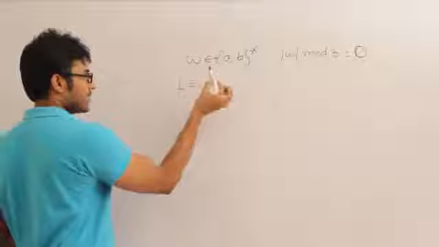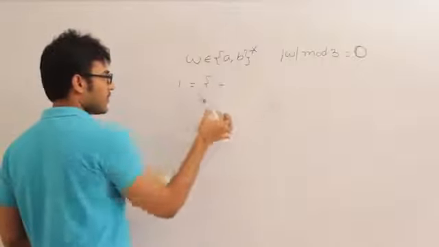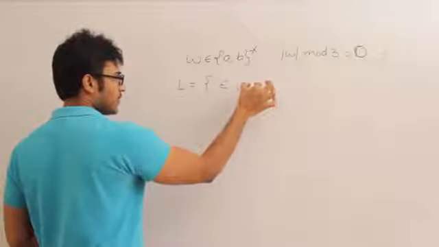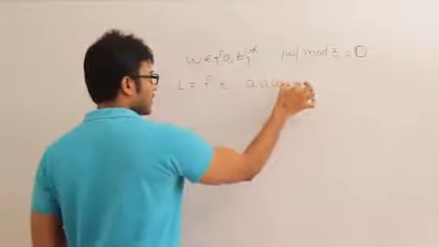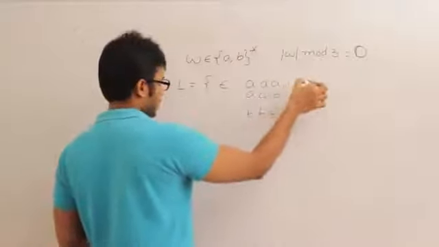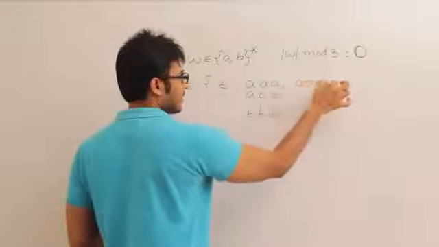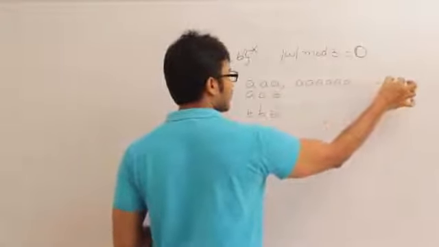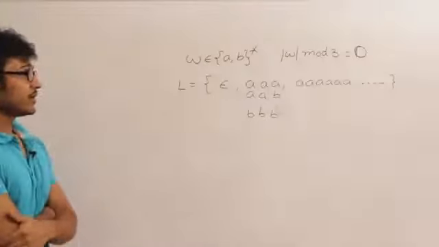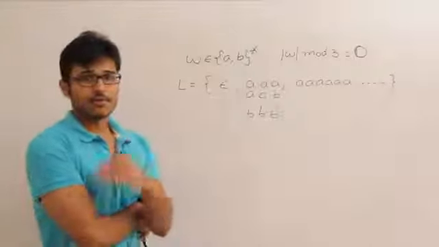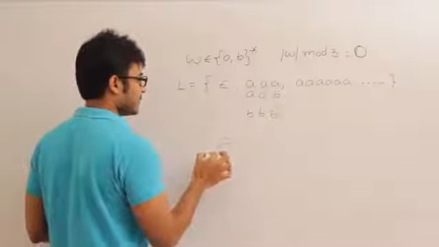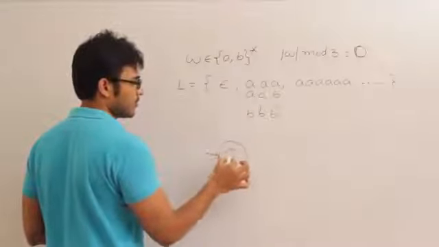So the language contains the set of all strings of length 0. Why? Because 0 divided by 3 is 0. And the set of all strings of length 3, which is a, b, and so on, and the next one is the set of all strings of length 6, and so on. Finite or infinite? Definitely the language is infinite, and so we don't know whether I will be able to give a finite automata or not, but let's try it. So first thing is, since we had to accept epsilon, the initial state is going to be a final state.